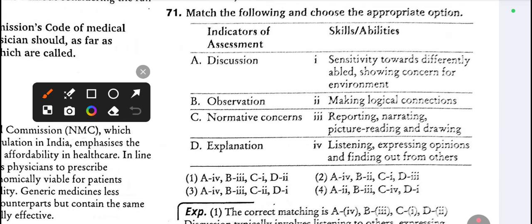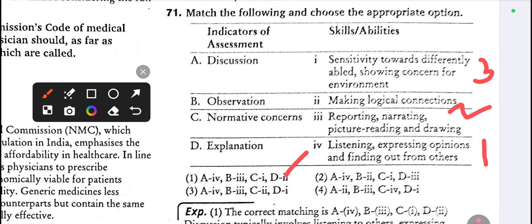Discussion, observation, normative concern, and explanation. So the answer for this one is A. Discussion means listening, expressing opinion, and finding out from others. And observation means reporting, narrating, picture reading, and drawing. Normative concerns means sensitivity towards differentially abled, showing concern for environment.